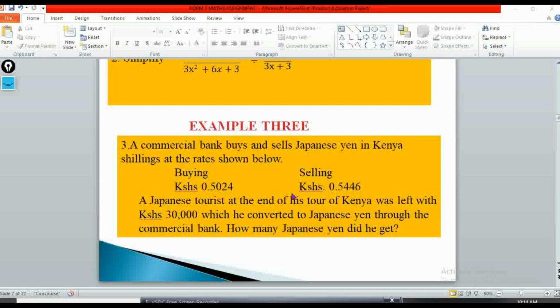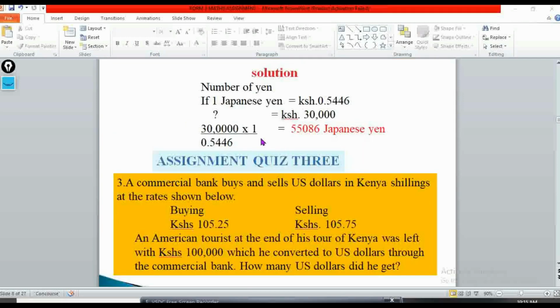So what you're supposed to do here is that you take the bank as the reference point. Are we together? Take the bank as the reference point. So it is the bank that does the business. So if this person is in need of a foreign currency, then the bank will sell to him. So therefore, we're going to use 0.5446. Are we together? Okay. So if we take 30,000 times 1, everything divided by 0.5446, then we're going to have 55,086 Japanese yen.